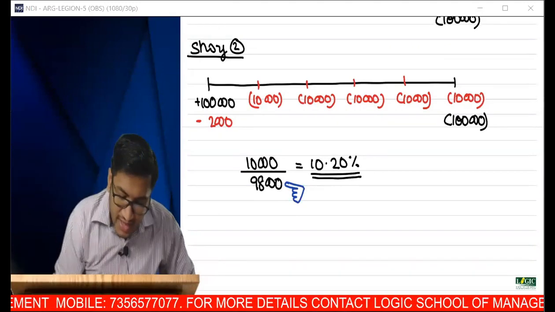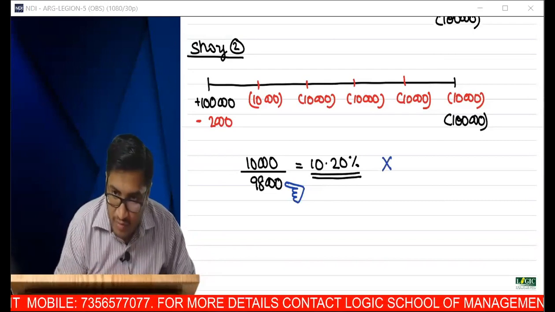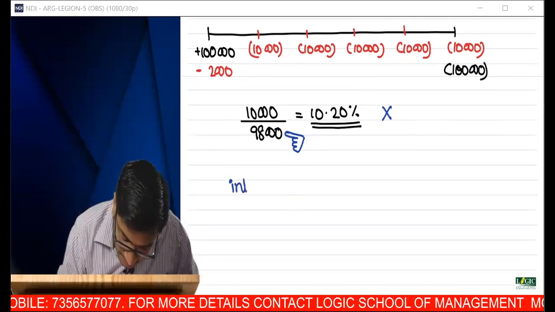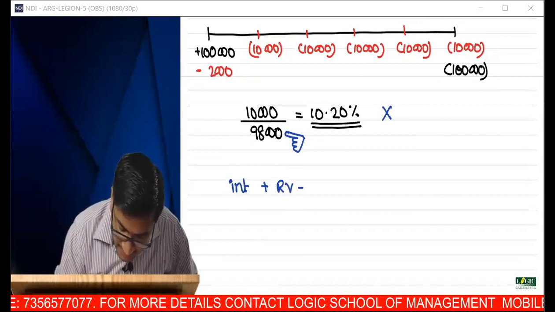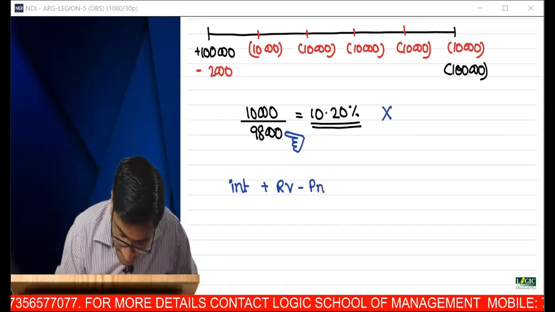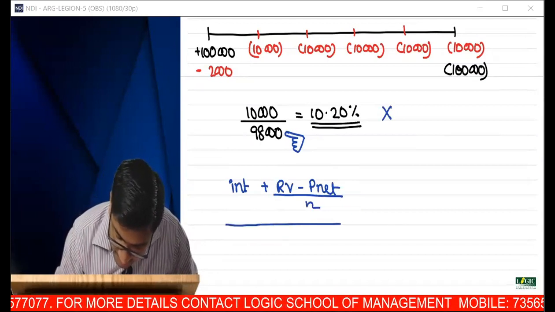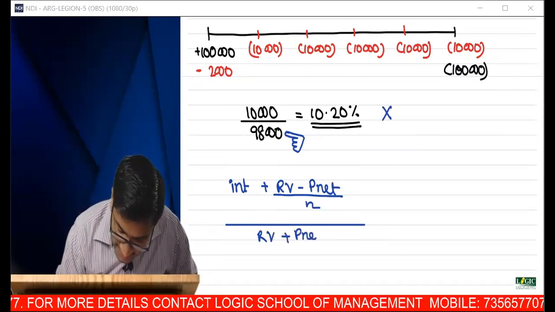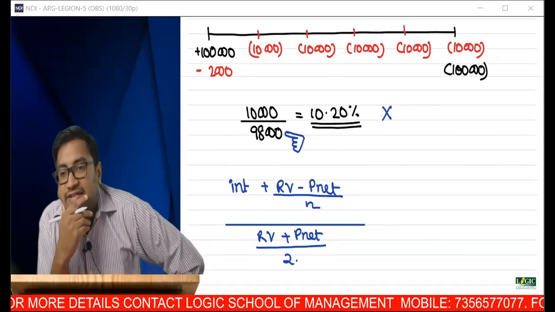But this is not the formula. This formula needs to be updated. The formula that you may have come across is interest plus redemption value minus P net divided by N, the whole divided by redemption value plus P net divided by 2. I think this is the formula, isn't it, Farzana?